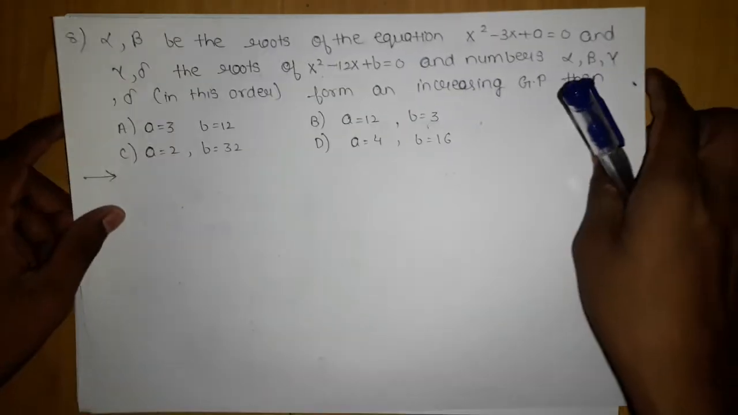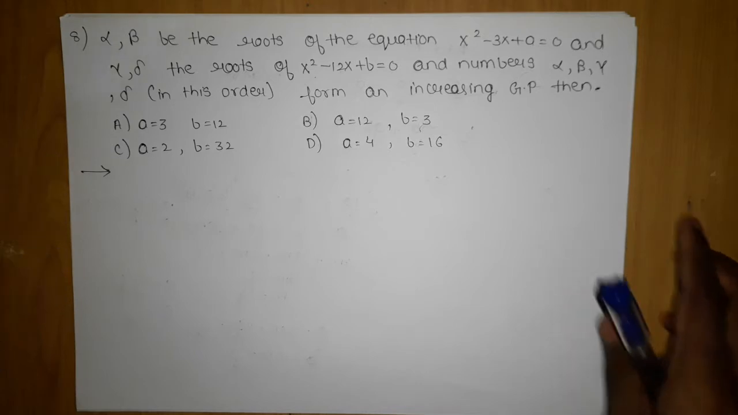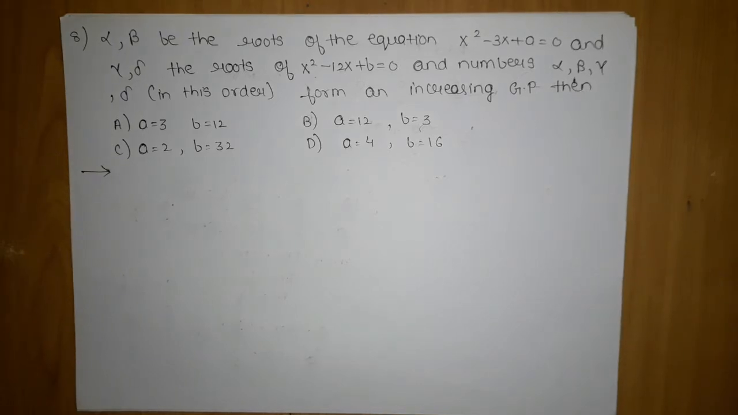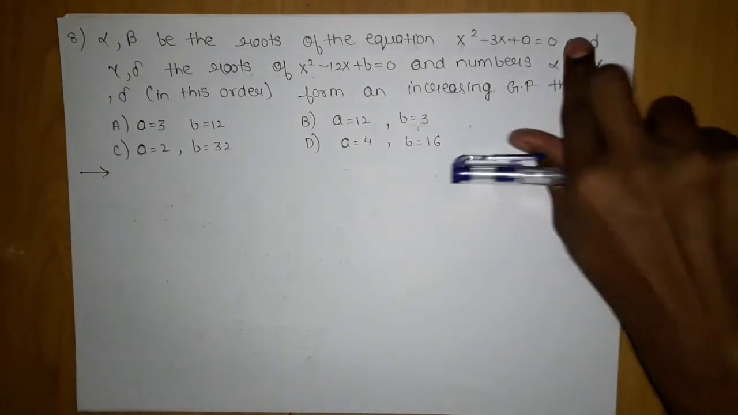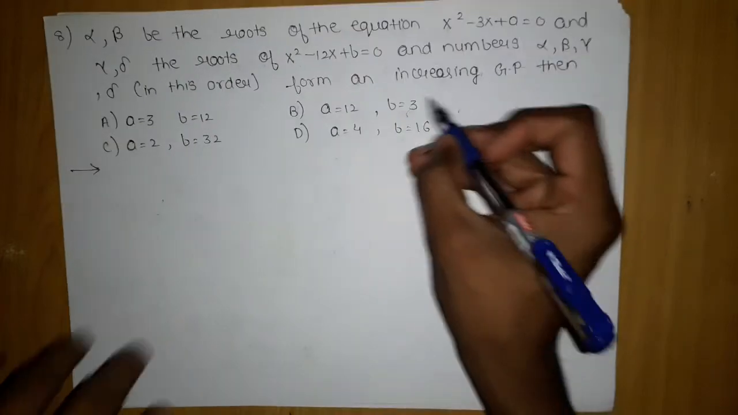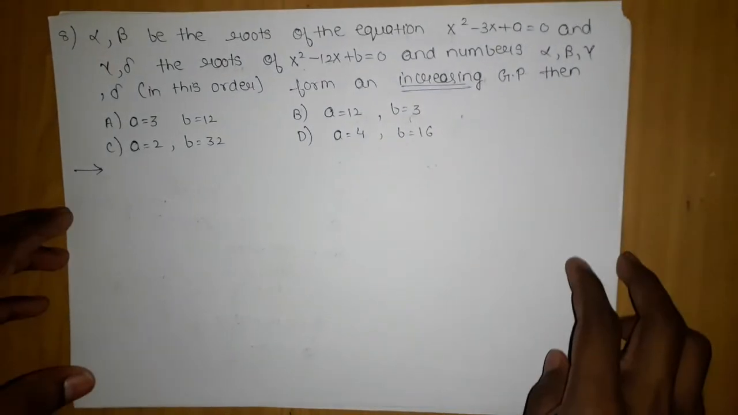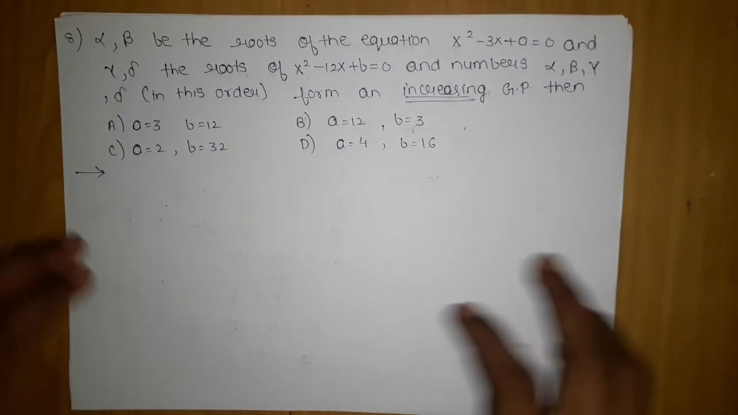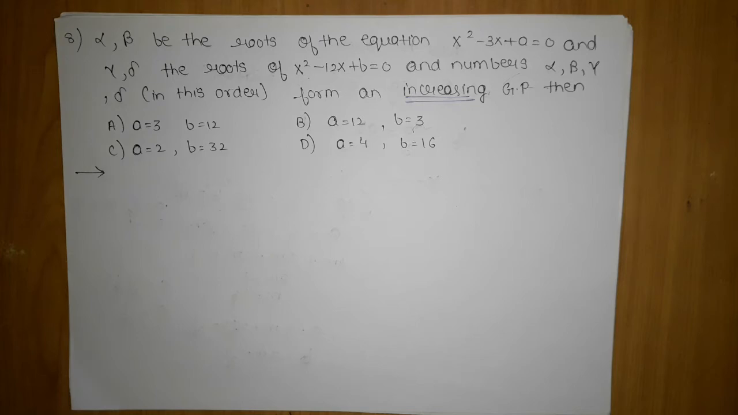Okay, 8th problem. Alpha, beta are the roots of the equation x square minus 3x plus a equal to 0, and gamma, delta are the roots of x square minus 12x plus b equal to 0, and the numbers alpha, beta, gamma, delta in this order form an increasing GP. Increasing, what is important? Keep that in mind. Whenever these types of words appear, you should be cautious. Increasing GP, then